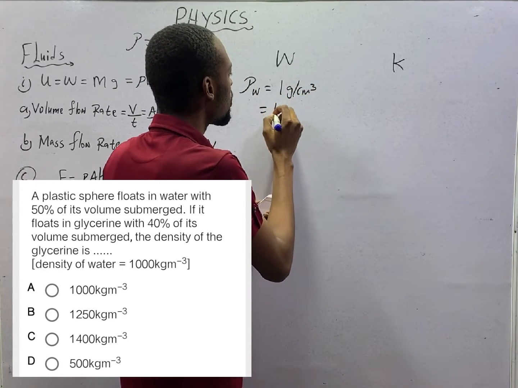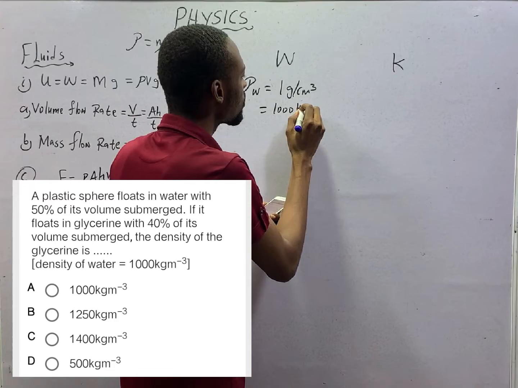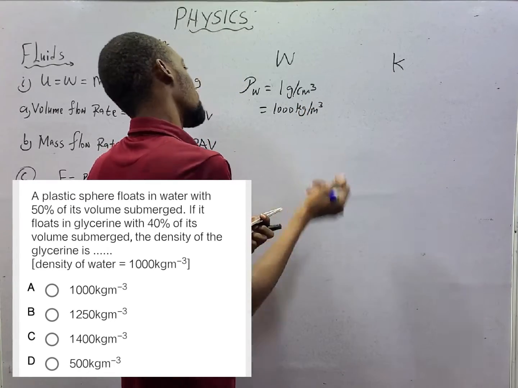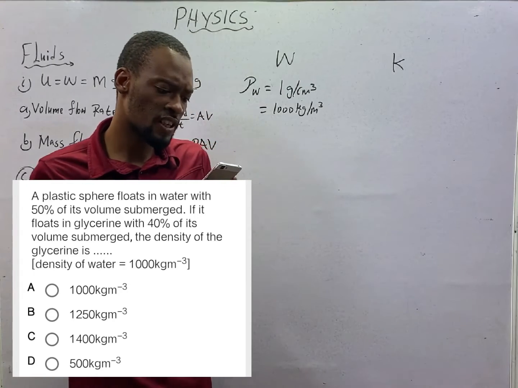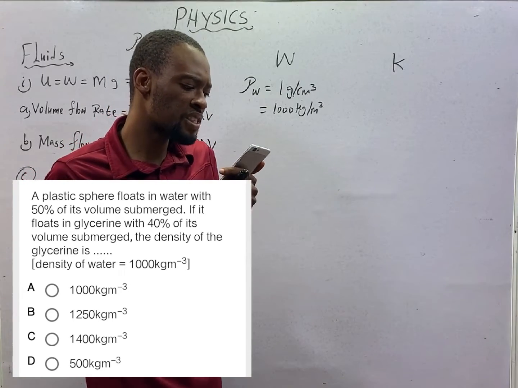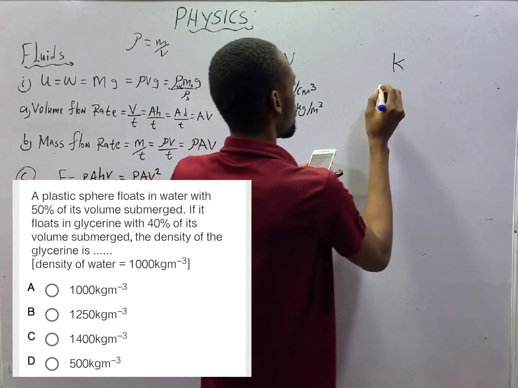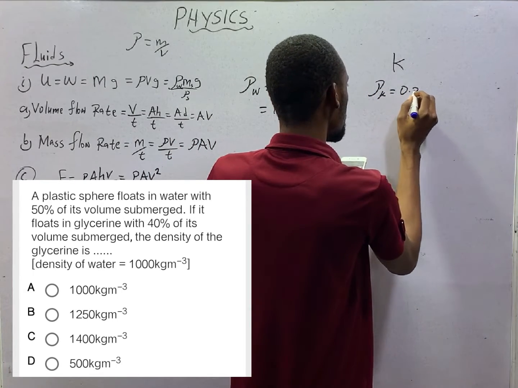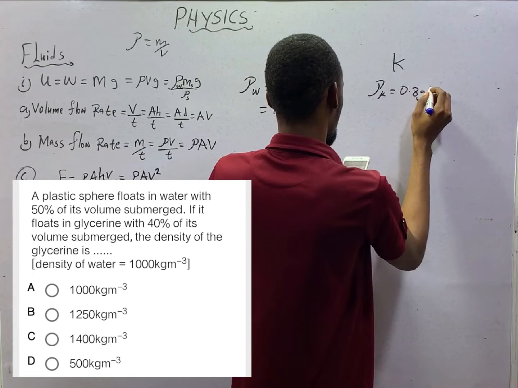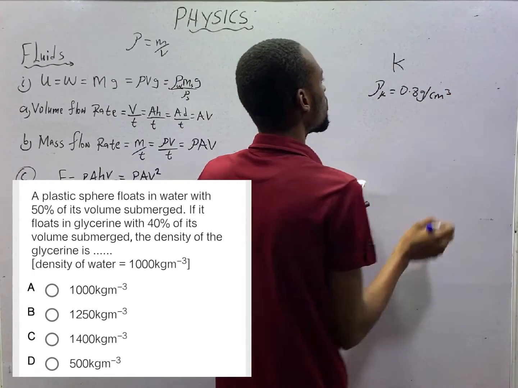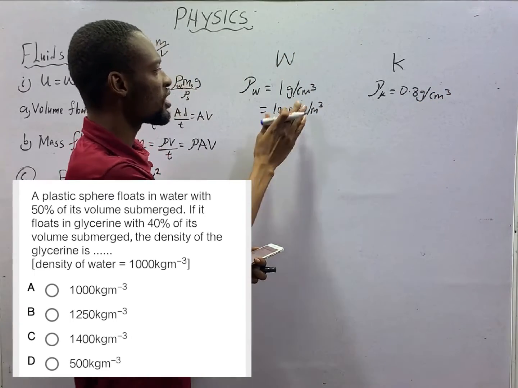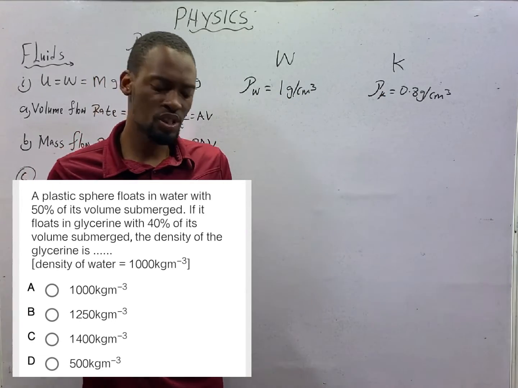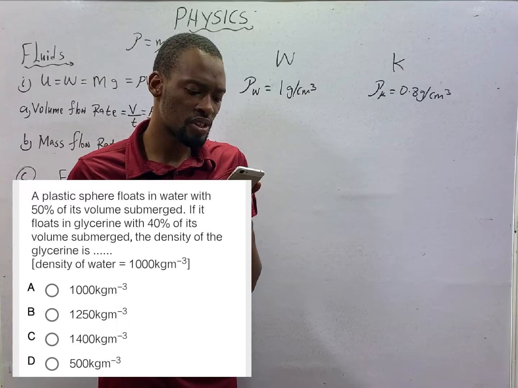This is the same thing as 1000 kilogram per meter cube. And the density of kerosene, rho K, is equal to 0.8 grams per cm cube. Since this is in grams, we should work with them under the same unit. No need to use different units.